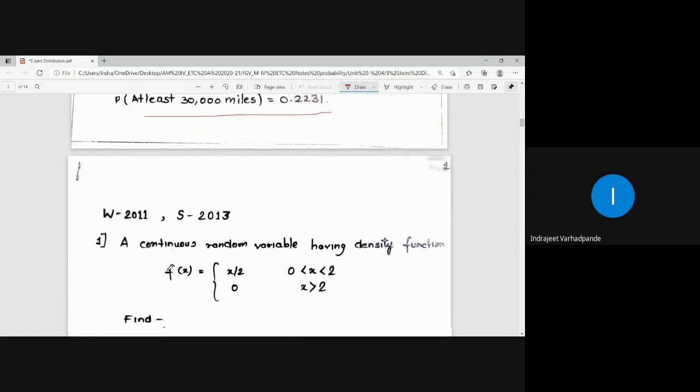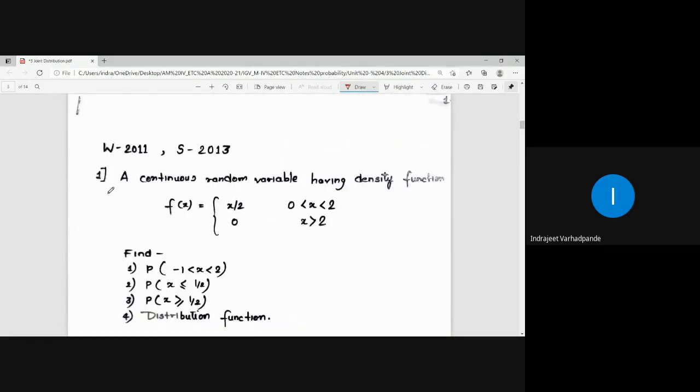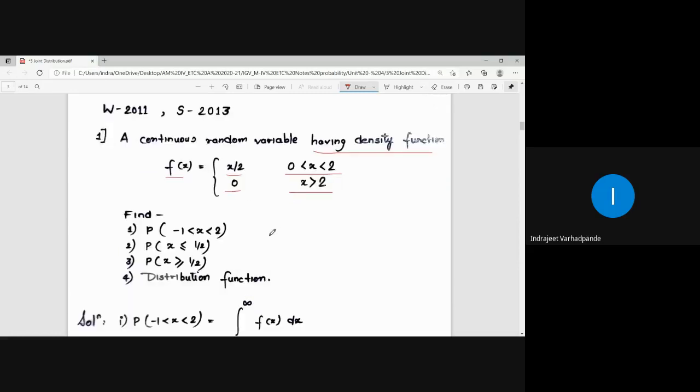The second example we have is a continuous random variable having a density function defined as f of x equal to x by 2. The value lies in the range 0 less than x less than 2, and the value is 0 for x greater than 2. We have to find several probabilities. We have to find the probability for -1 less than x less than 2.